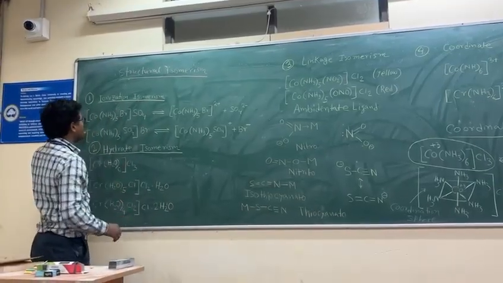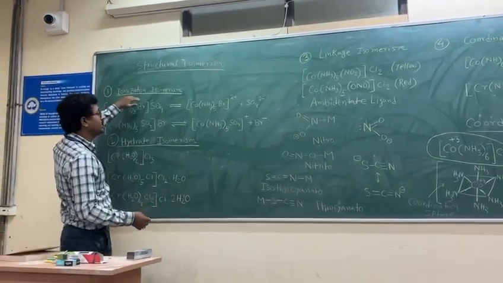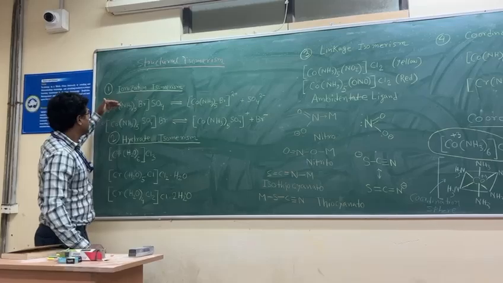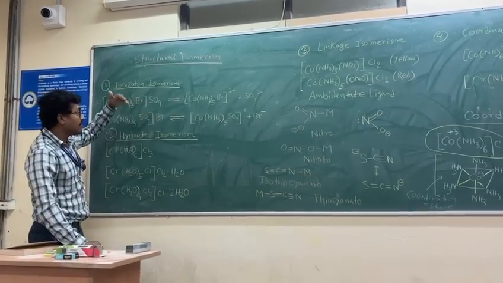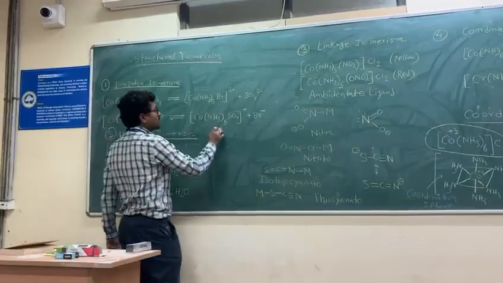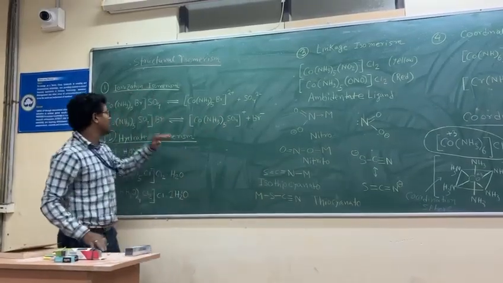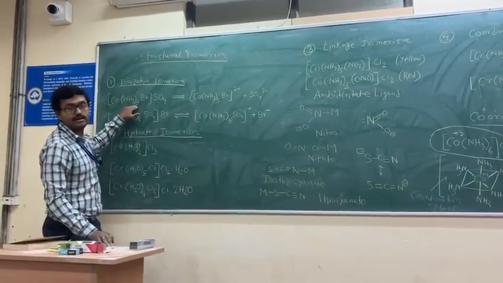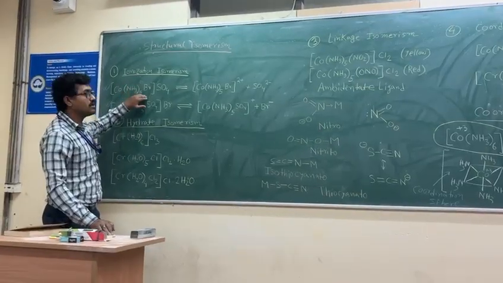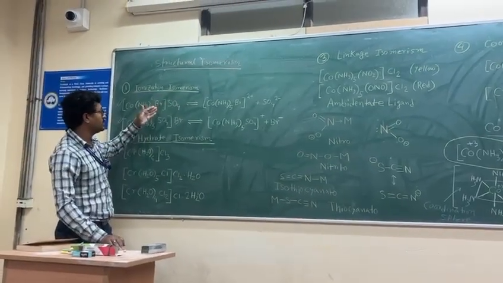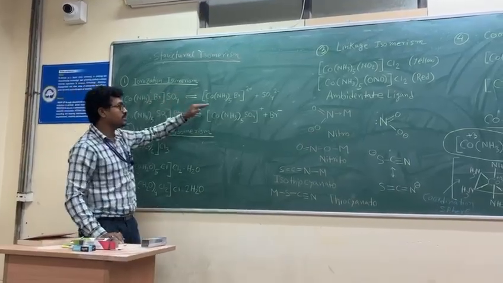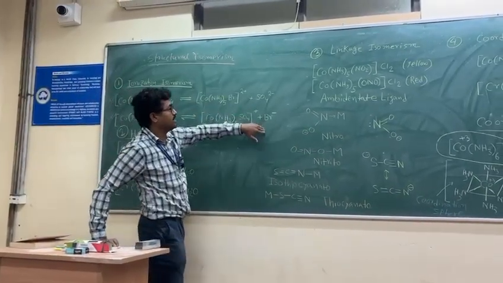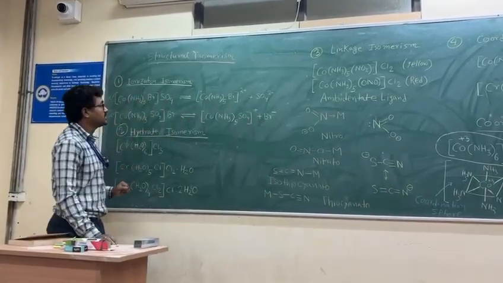So these two compounds are differentiated only based on their ionization. They have the same molecular formula, but their ionization is different. After ionization, we get a different complex cation and anion. Because of that, they are called ionization isomers.